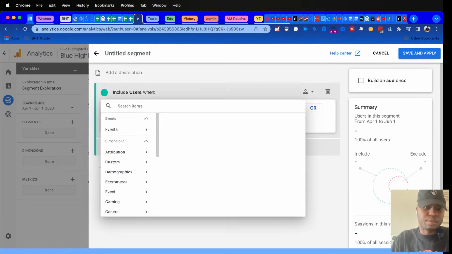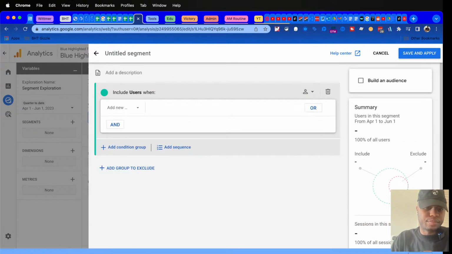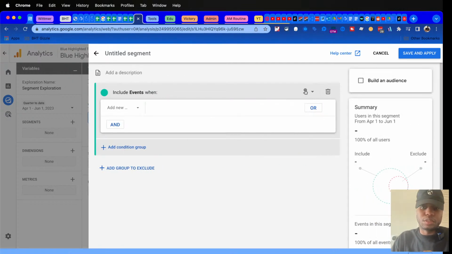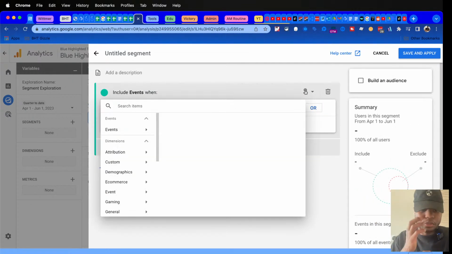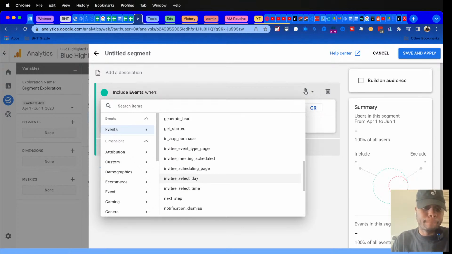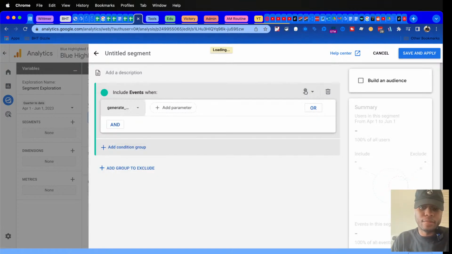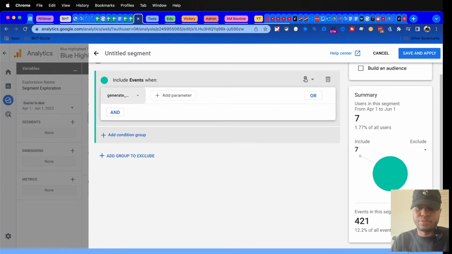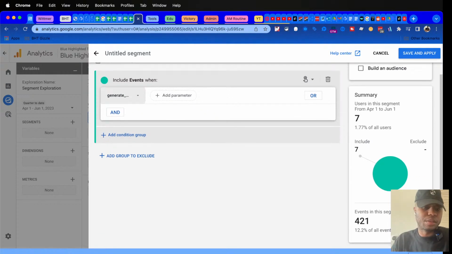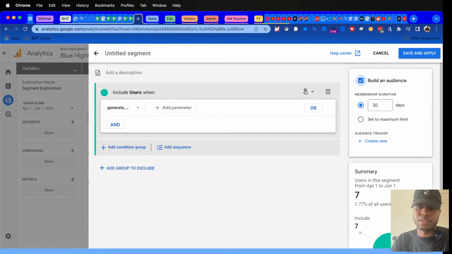So user segment, and then that's if I'm trying to identify the actual user, which is probably how I would want to build an audience personally, but it's a whole nother can of worms. Or we can go generate lead. Hopefully there's more than three, seven, and 421 events in this segment. Okay, and I can build an audience based on that.